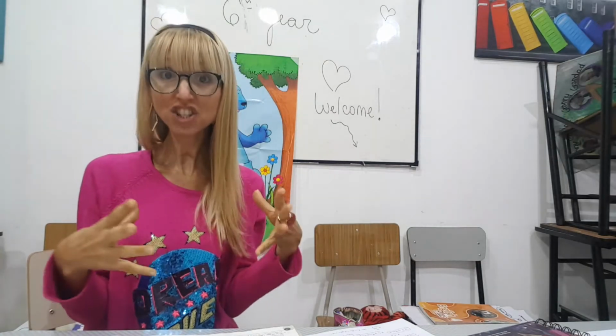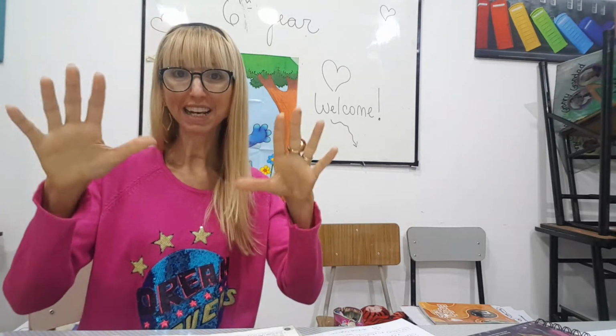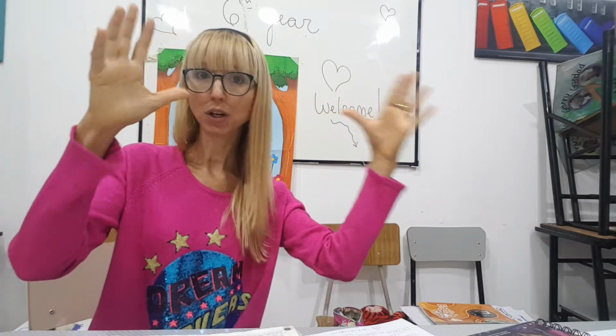So let's go through the grammar point. This unit is about wishes and regrets, wishes in the present and wishes in the past. So we classify them into wishes in the present and wishes in the past. Let's begin with the wishes in the present.